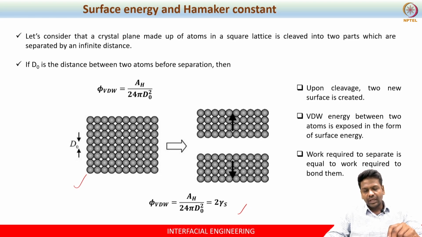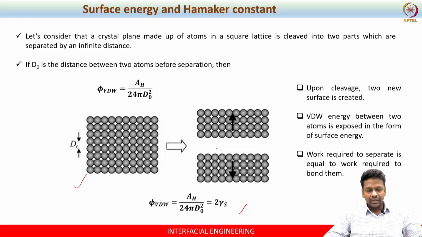So when you calculate the energy required to break them apart, that much energy was actually imposed between the atoms when they were held together in a crystal lattice, and that energy is nothing but the van der Waals energy, right.